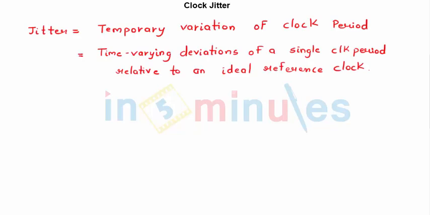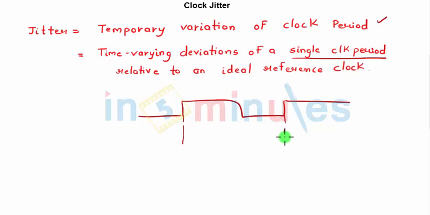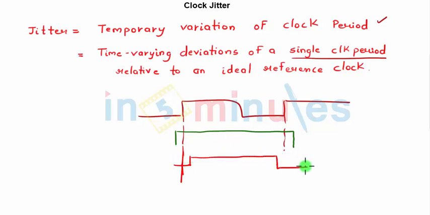Just revising the same. Temporary variation of clock period. We just saw that clock period varies, and we can also define it as time varying deviation of a single clock period. We saw that this was my clock, right? Ideally, this is a time when it has to come, but it can come here also before, and it can get over after, or it can also happen this way, that it starts from here and it comes before also. All the variations are possible.